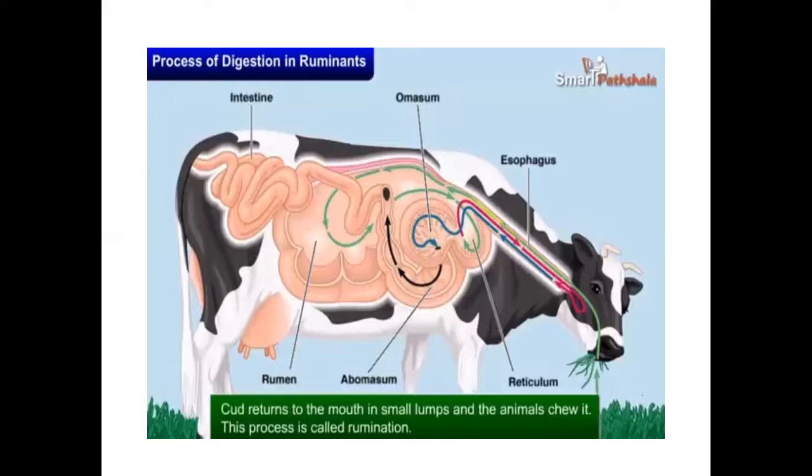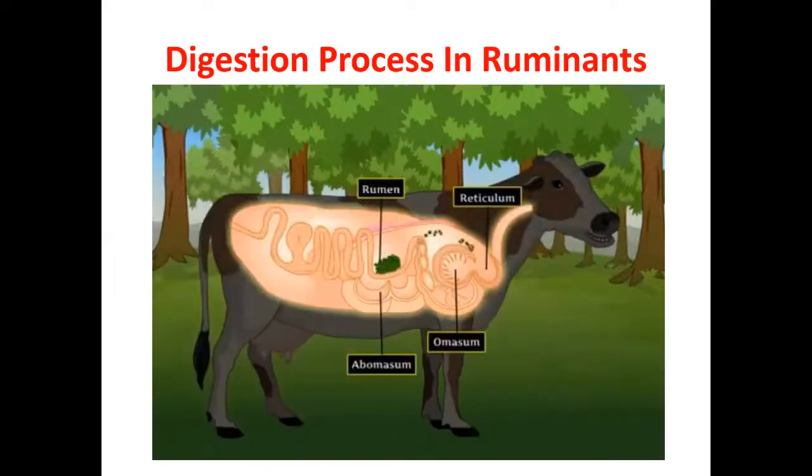So the reason behind this is these animals quickly swallow the food when they eat the grass from the mouth. So quickly it will swallow inside the what? Esophagus. And it is stored in a separate part of the stomach called the rumen. As I said, see, this is a rumen. Here, the green color, here the grass is present.